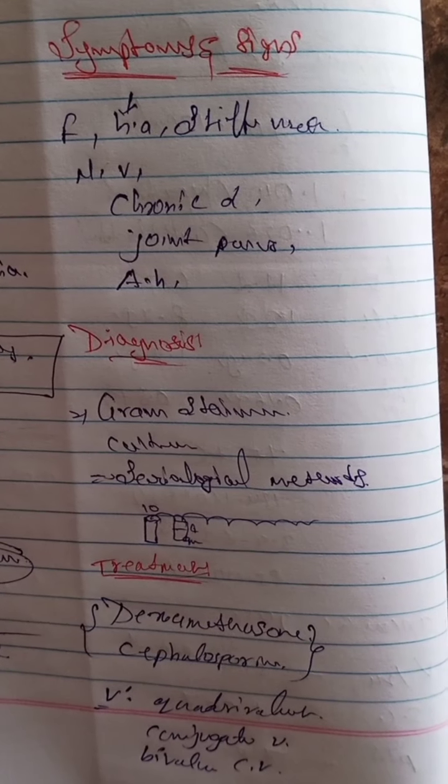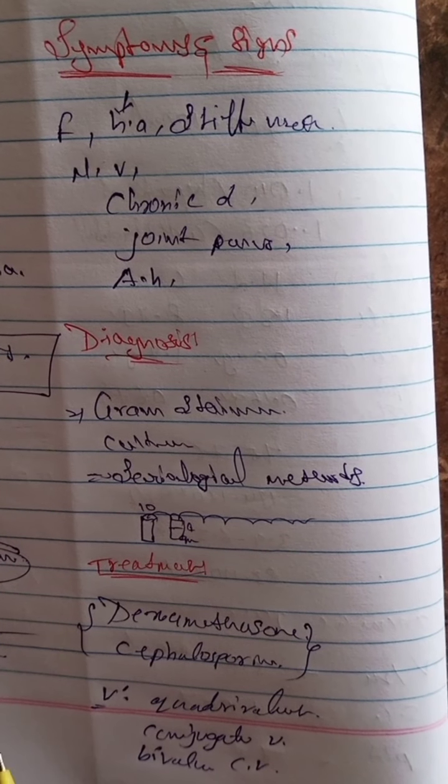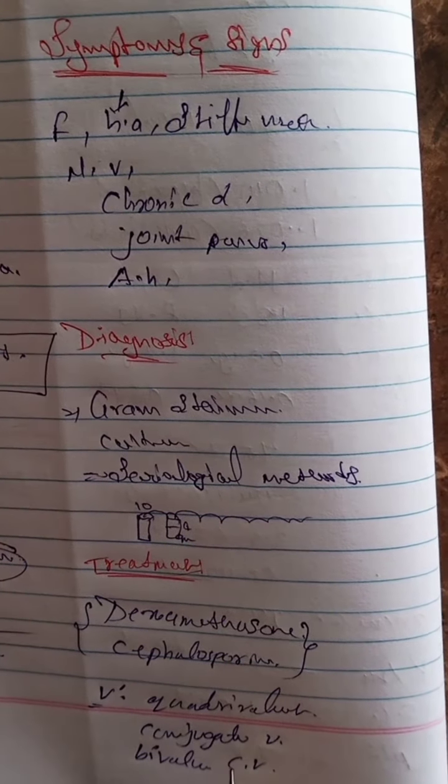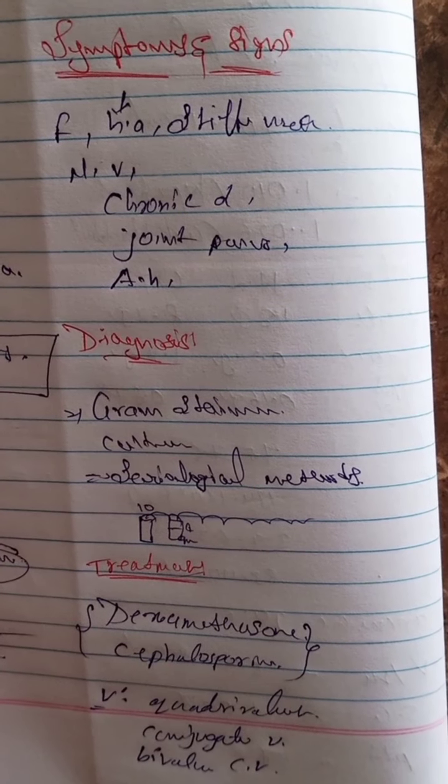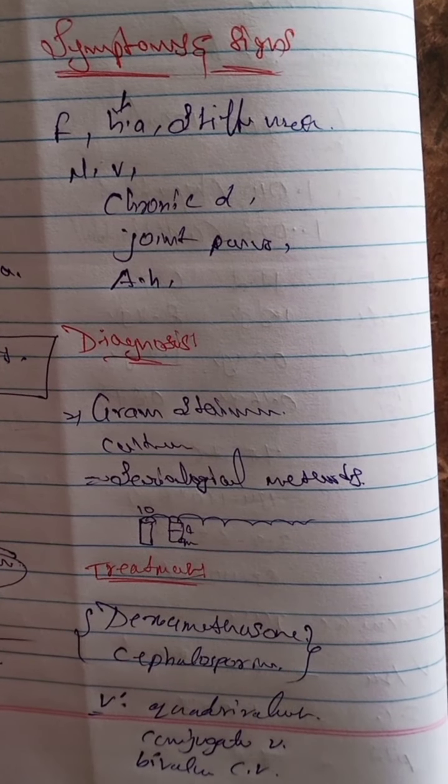So these two vaccines we are using for the treatment of this gram negative cocci. So this is about the gram negative cocci.